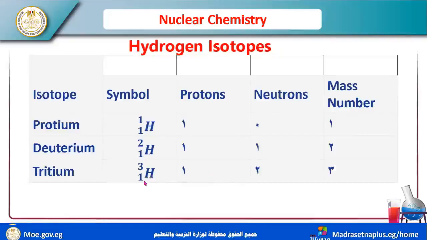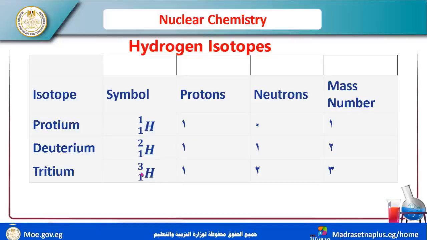Hydrogen, 1, 1, 1. Why are they isotopes? Because they differ in atomic mass: 1, 2, and 3. The number of protons, Z, equals 1. Number of neutrons: here 0, no neutrons; then 1 neutron, then 2 neutrons. So the mass number is 1, 2, 3.